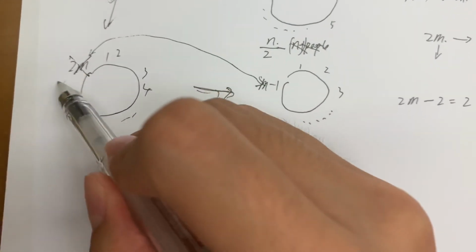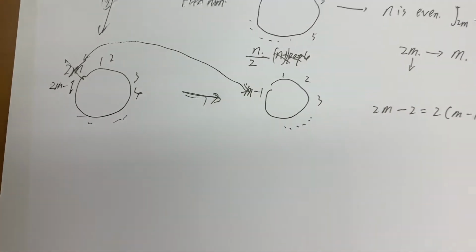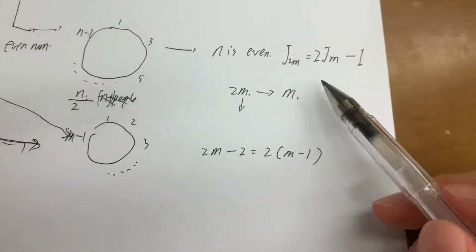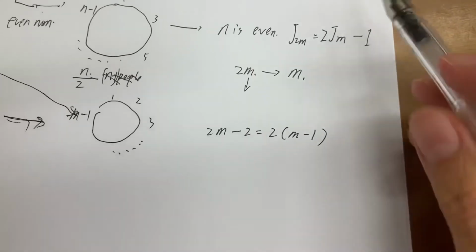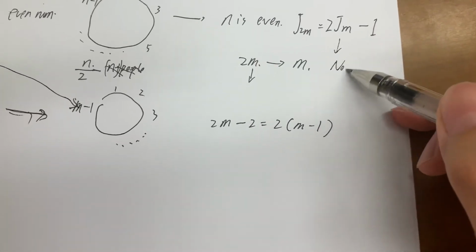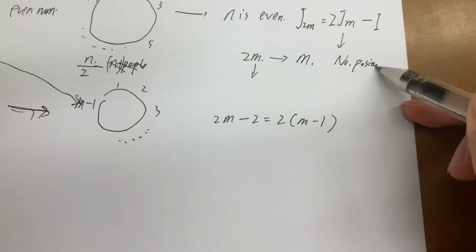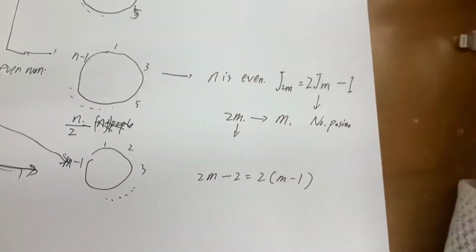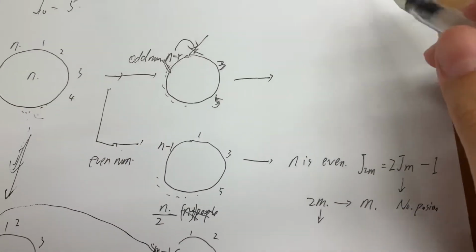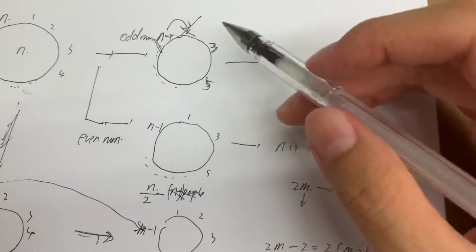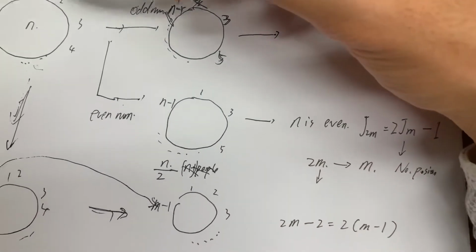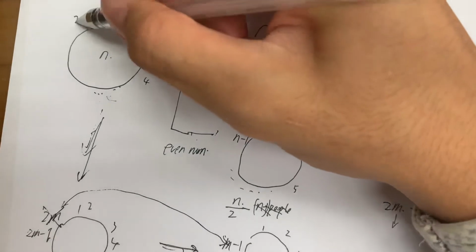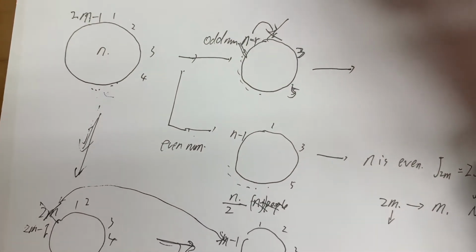The one who killed 2m was 2m minus 1. So after 1 recursion for the odd number, j2m equals 2jm minus 1, and jm is the number of position. That is not the number of people who survive. And following the same rule for odd number, the one who survived before recursion is also expressed as 2m minus 1. This is quite obvious, an odd number.